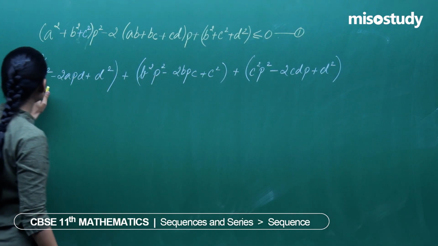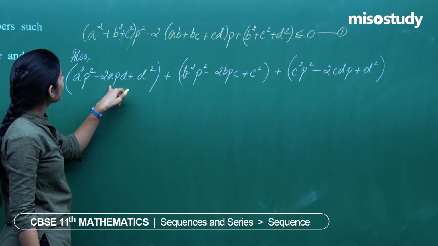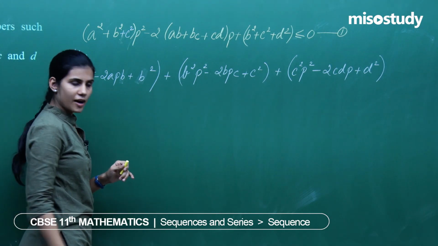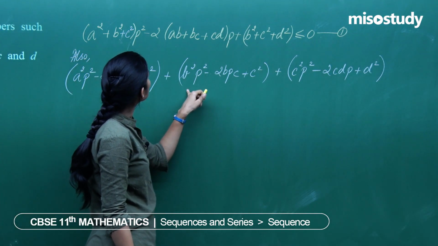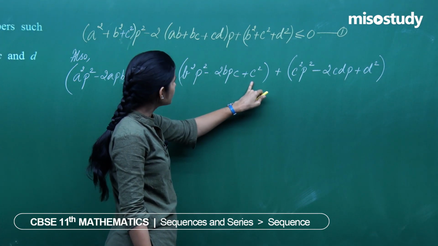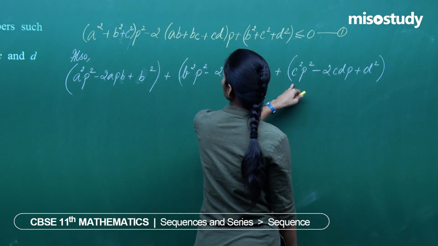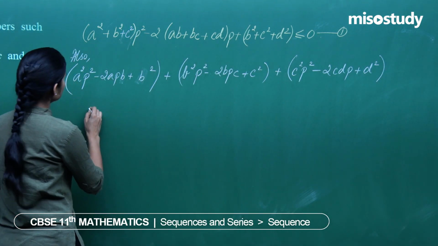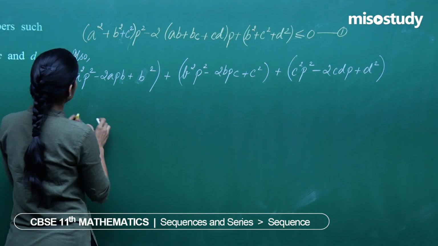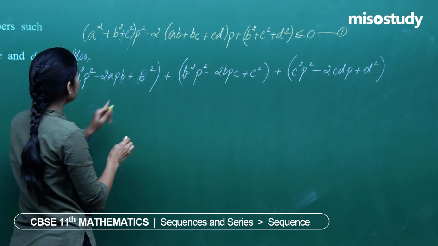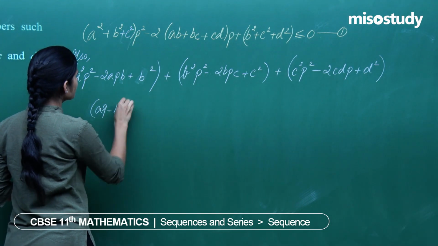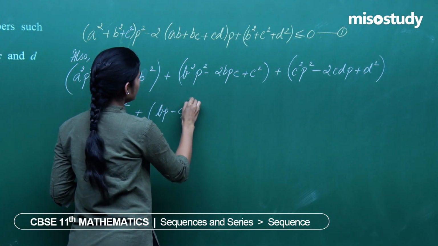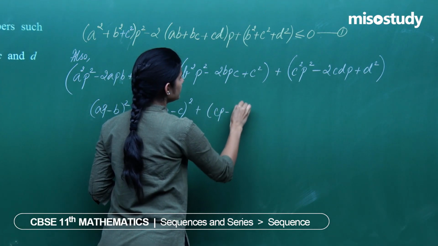What actually I am trying to say is this is a square p square minus 2apb plus b square. After that we have b square p square minus 2bcp plus c square. Then you have c square p square minus 2pcd plus d square. This actually is what? This is ap whole square and this is b square. Can I write this as ap minus b whole square? Here you can write as bp minus c whole square and this will be cp minus d whole square.